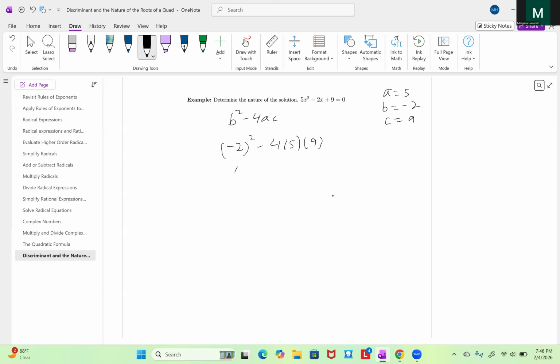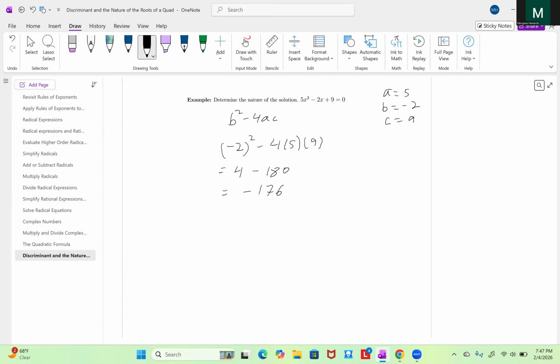Minus 2 squared is 4, minus 4 times 5, 5 times 9 is 45. 45 times 4 is 180. This here is equal to minus 176. So the discriminant is negative.